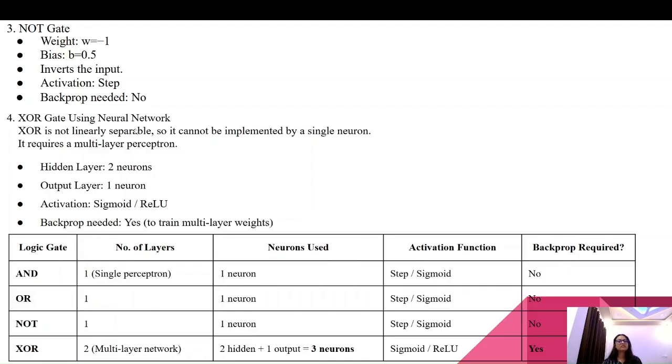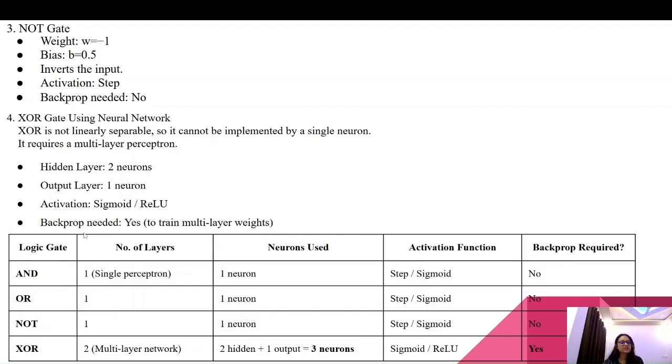XOR gate using neural network. XOR is not linearly separable, so it cannot be implemented using a single neuron. It requires a multi-layer perceptron. Hidden layer, 2 neurons, output layer, 1 neuron. Activation sigmoid or ReLU. Backprop needed, yes, to train the multi-layer weights.